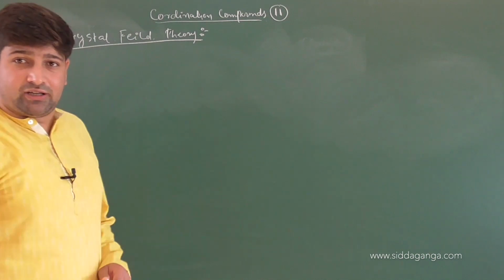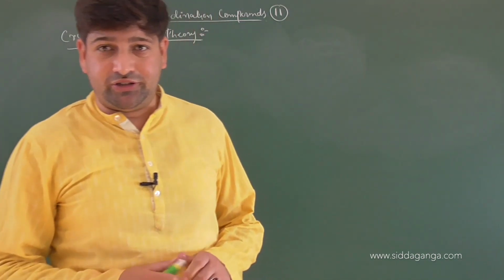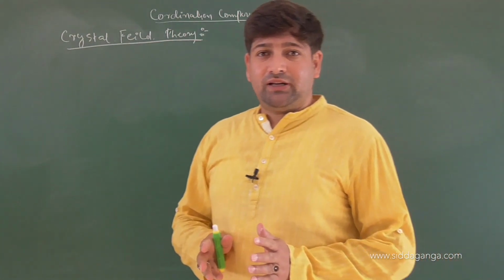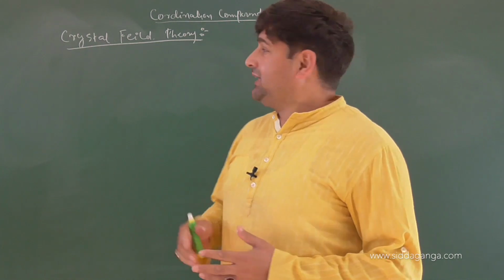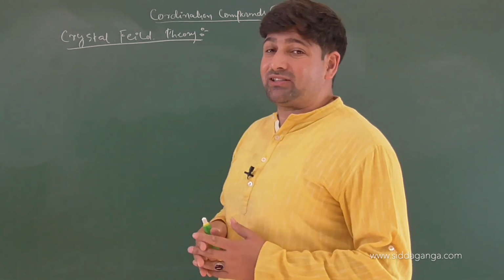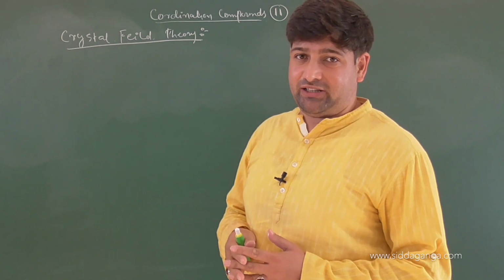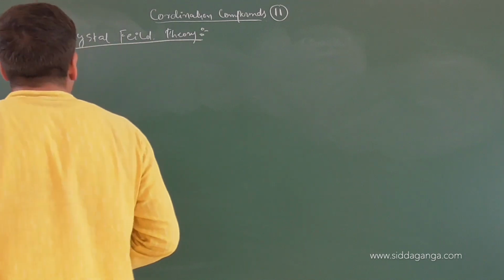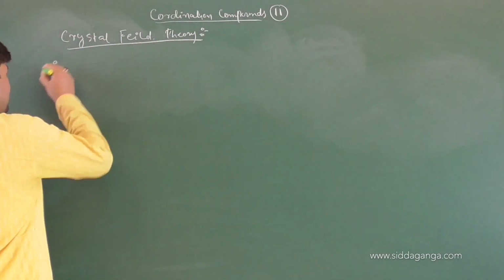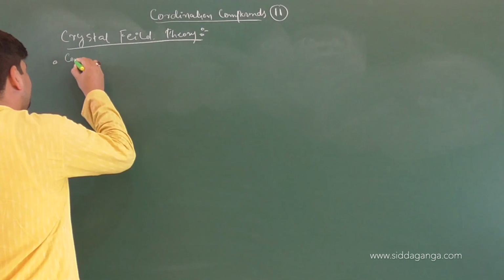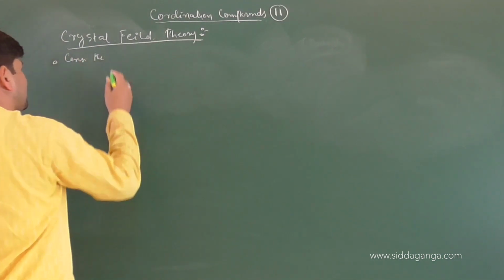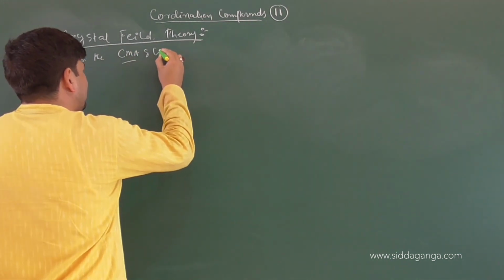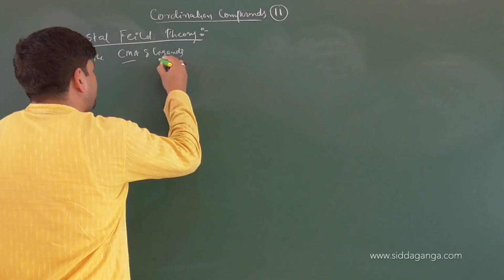You should keep it in mind, the coordination compound that we are taking into consideration. This coordination compound will be in the form of a crystal, and the crystal properties exhibited by it will be altered by the presence of the ligands. Now, what is important with respect to crystal field theory is that it considers the central metal atom and ligands to be point charges.